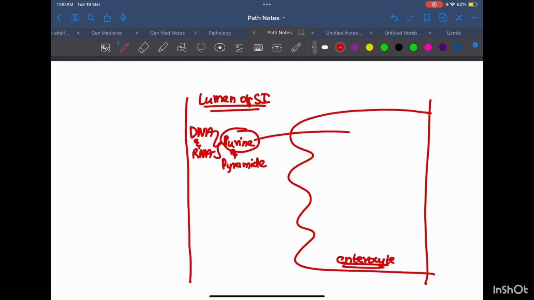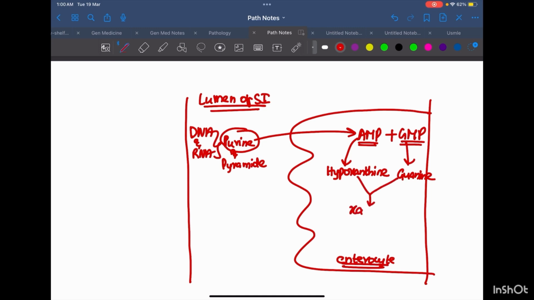This purine is broken down into AMP and GMP, which are nothing but adenosine monophosphate and guanine monophosphate. This AMP is converted into hypoxanthine. GMP is converted into guanine. So these both are broken down into xanthine. Okay, xanthine is ultimately broken down into uric acid, we know, with the help of the enzyme called xanthine oxidase.